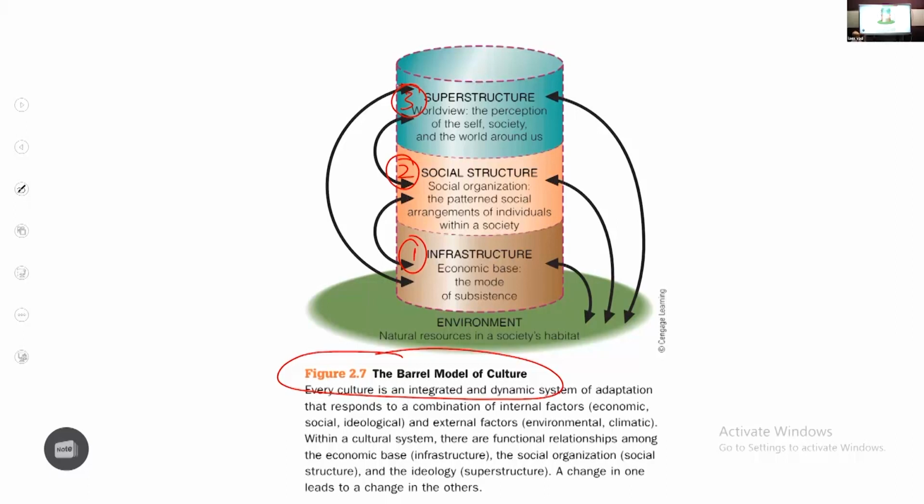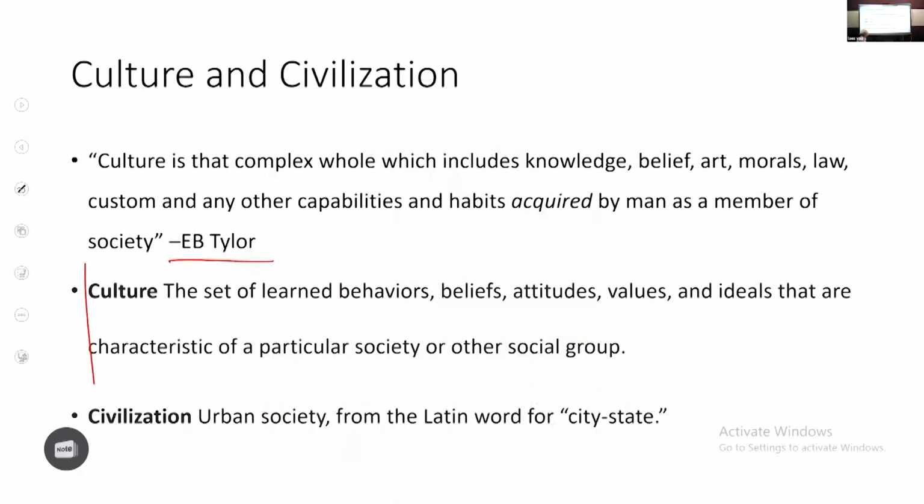And then define civilization. What is civilization? Civilization is a stage in culture. And what exact stage is it? It is a stage in culture where you develop urbanization with some kind of letters written or development of script and writing.